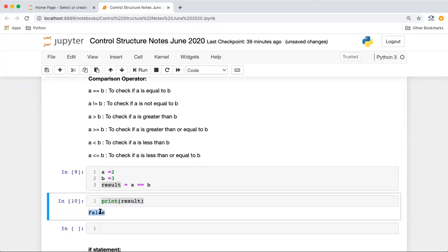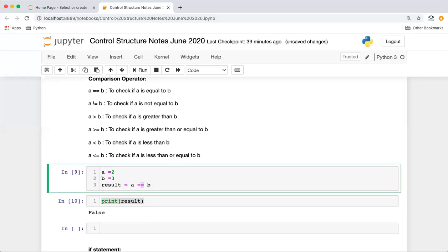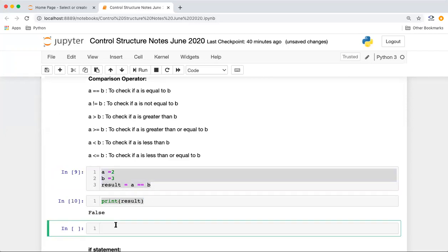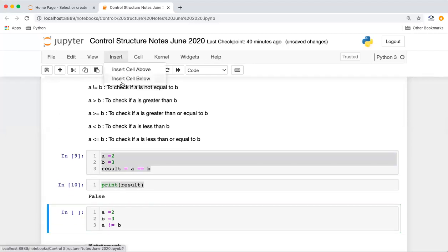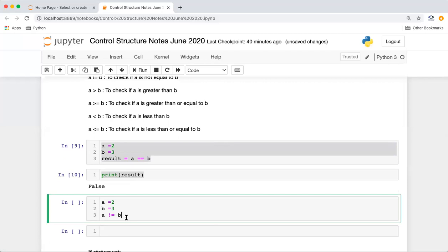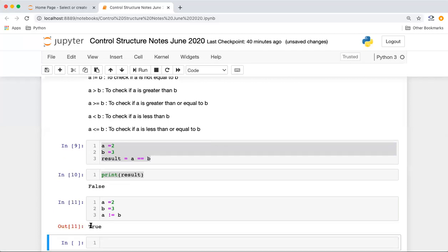Okay, guys. Similarly we can try it with other comparison operators. If I want to test if two values are not equal, I can just say A is not equal to B. But normally you will not see assigning these values much often; you will see them more with if else conditions. So I'm saying A is not equal to B, right? What will the output be? It's coming as true. We were checking the condition that A is not equal to B, and yes, it's not equal to B, so we're getting true.